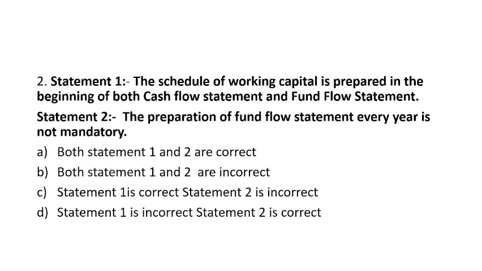Cash in hand and cash whatever we spent. So you need not make a working capital schedule in case of cash flow. So here both are mentioned, so this statement 1 will be incorrect.